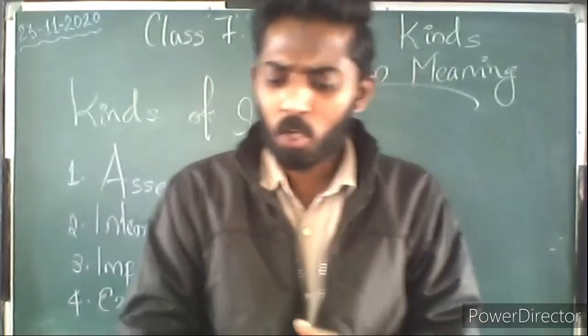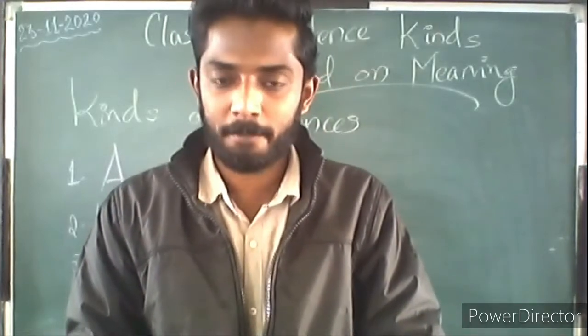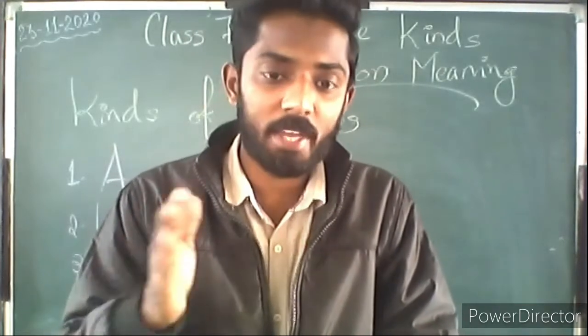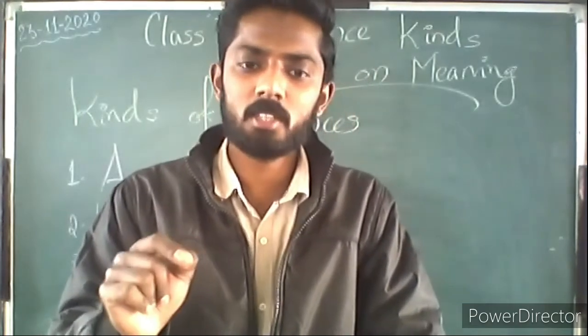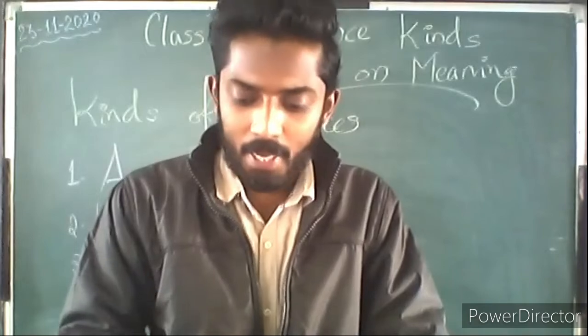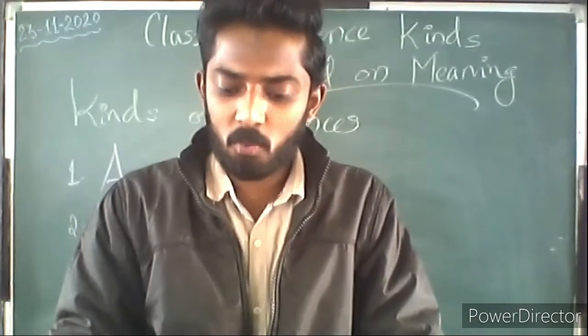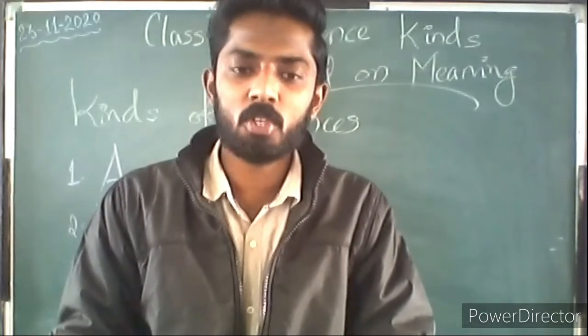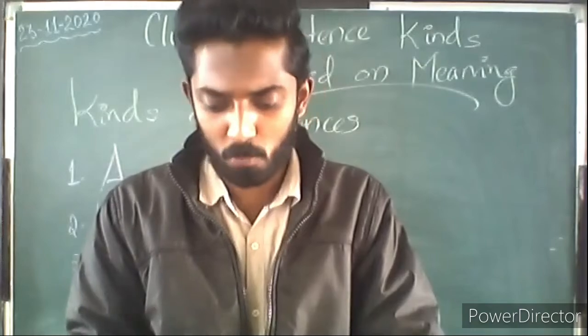The second example: wasn't it kind of him to help us so much? It's an interrogative sentence. What is an interrogative sentence? A sentence which asks a question. And it is changed into an assertive sentence. That is, it was kind of him to help us so much.